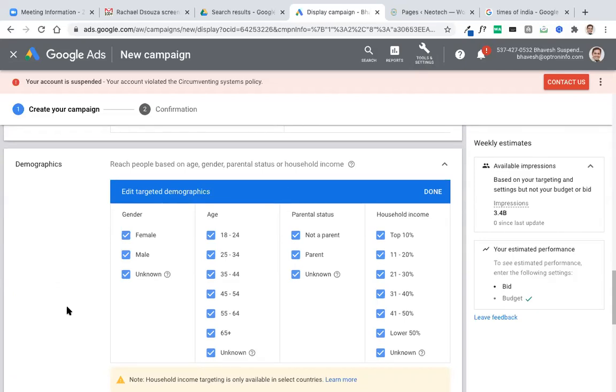Here we have the option of defining our target audience. Like in the first lesson, when we were learning, I said target audience or target market. So here is the target audience. I will remove this. Unknown is where Google does not have any clear detail about them.